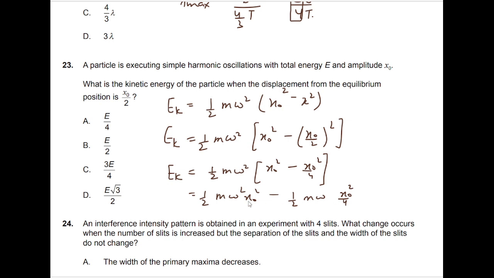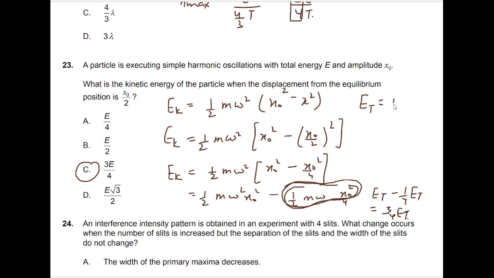We see that this is the formula for total energy. So it is total energy minus 1/4 of total energy, which becomes 3 by 4 of total energy, which is C. From the data booklet we can get that total energy is half m omega square x naught square. So the correct option is C.